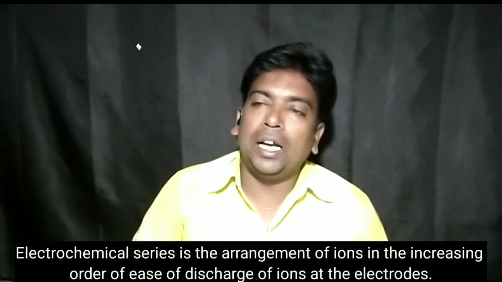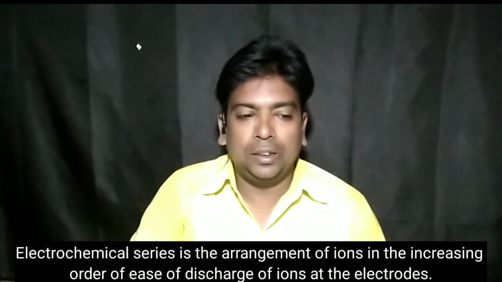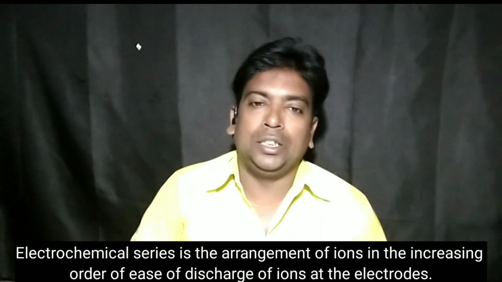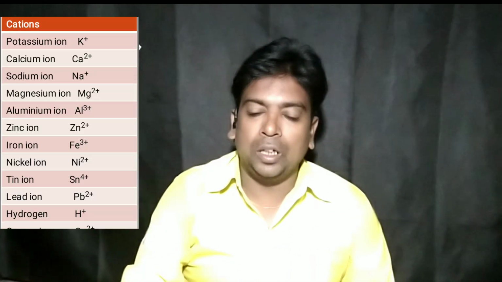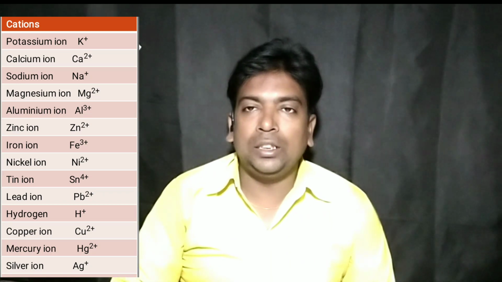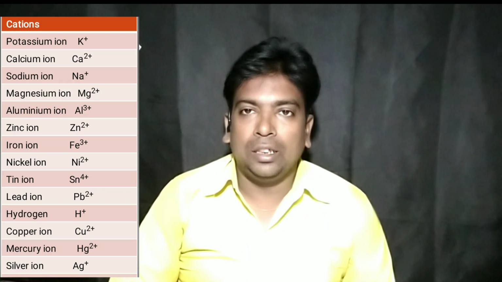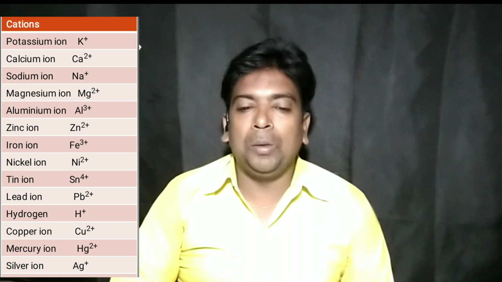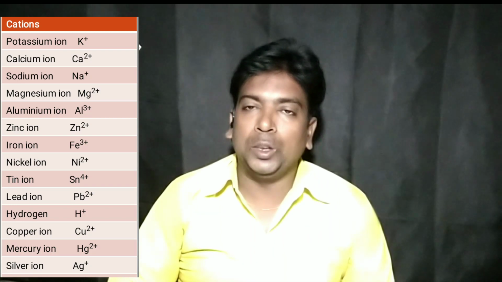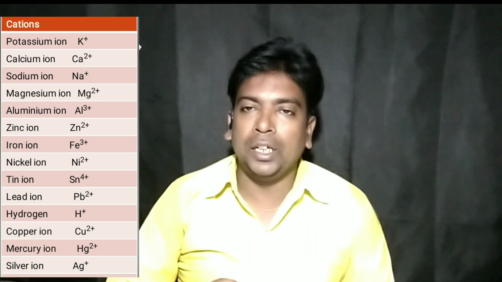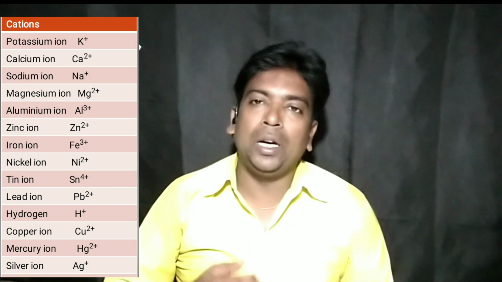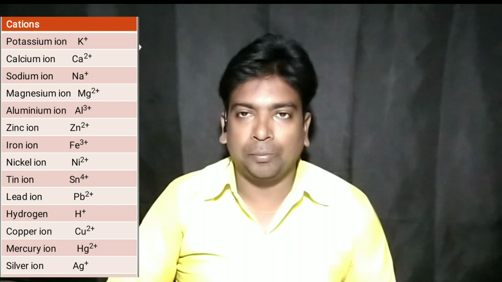The electrochemical series of ions is the arrangement of ions in the increasing ease of being discharged at the electrodes. For positive ions, we get one electrochemical series, which you can see on the screen. This is the electrochemical series for the cations: potassium at the top, then calcium, sodium, magnesium and so on, and gold and platinum at the bottom.